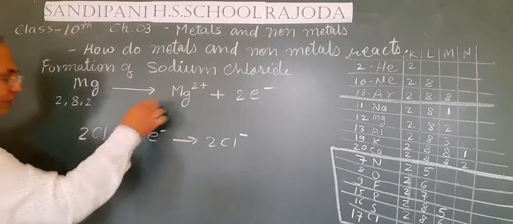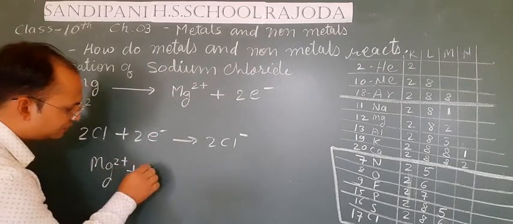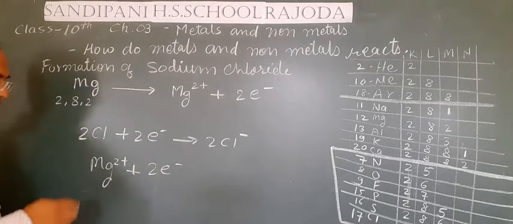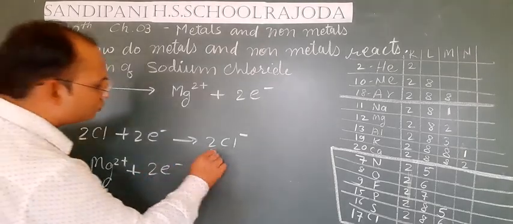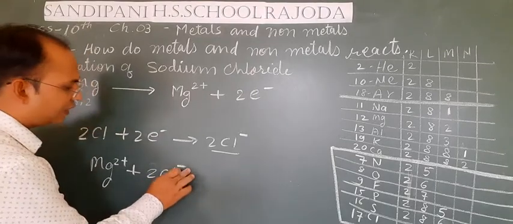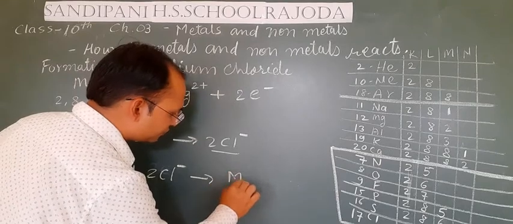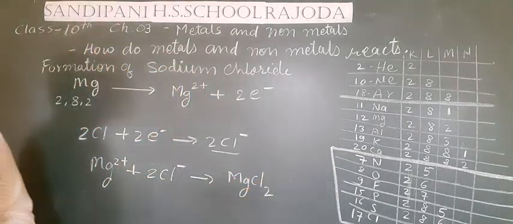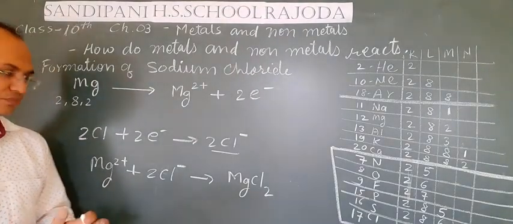Now this Mg 2 plus and these 2 negatively charged chloride ions, 2 Cl minus, will combine together to form MgCl2. A magnesium dichloride molecule will be formed by this combination.